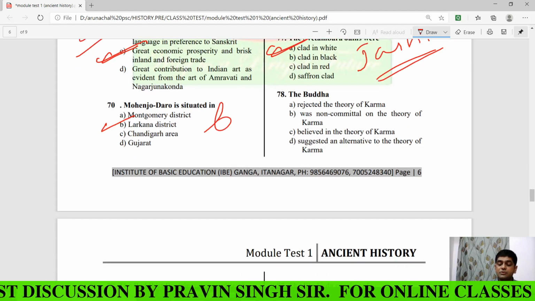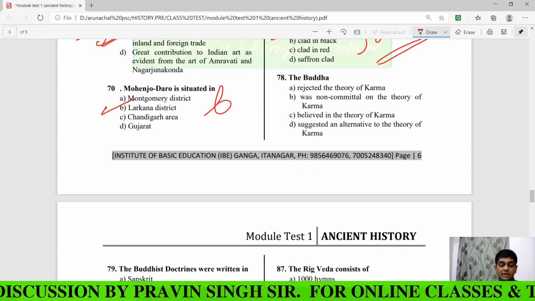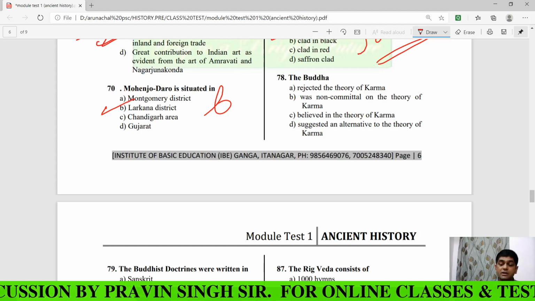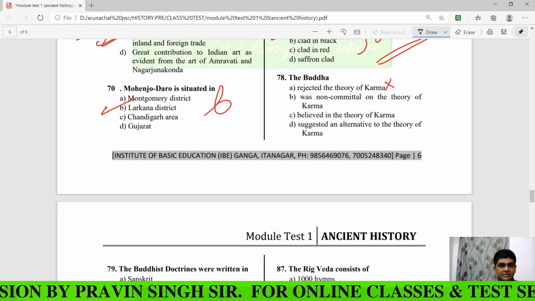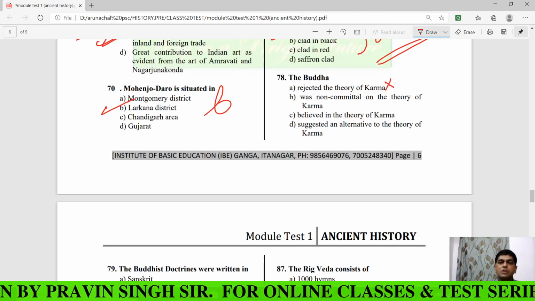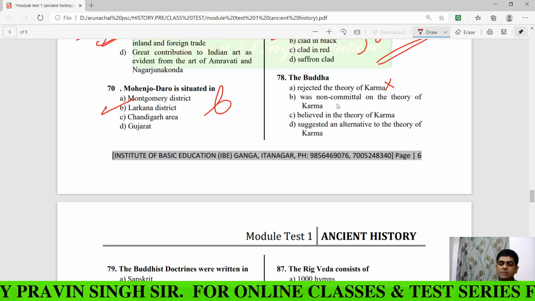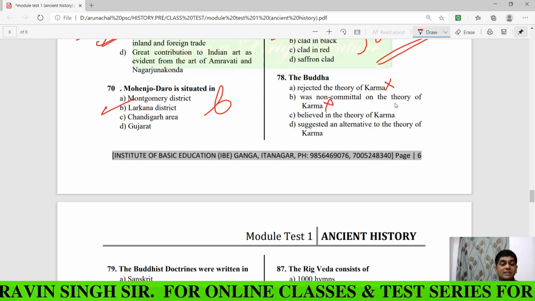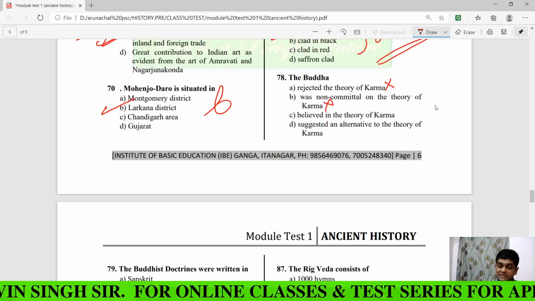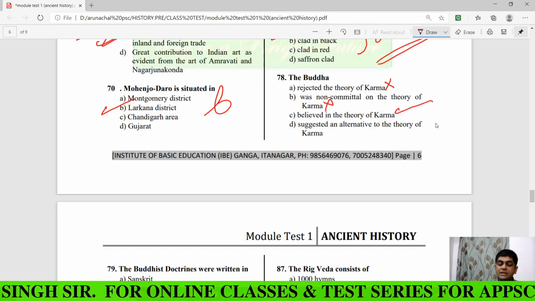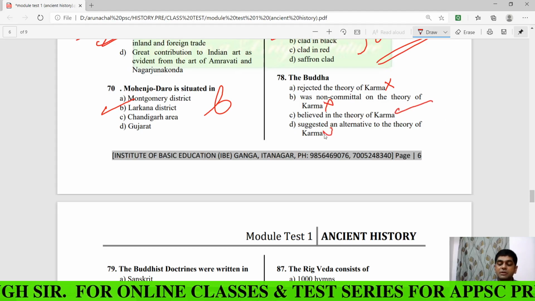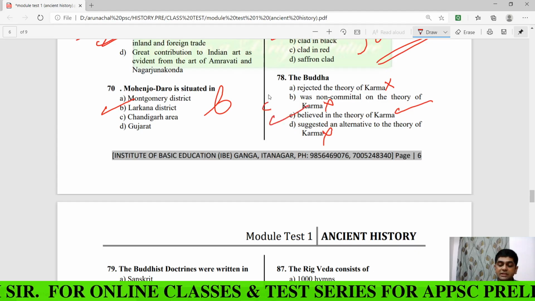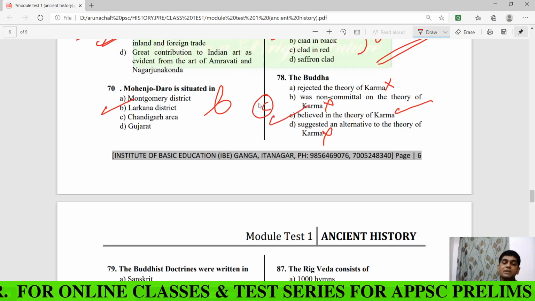Now comes question number 78. The Buddha rejected the theory of karma. Wrong. He believed in this theory of karma. He was not committal on the theory of karma. That's wrong. He believed in the theory of karma, yes, and then suggested an alternative to the theory of karma? Wrong. So the answer is what? C. You know what this karma is?